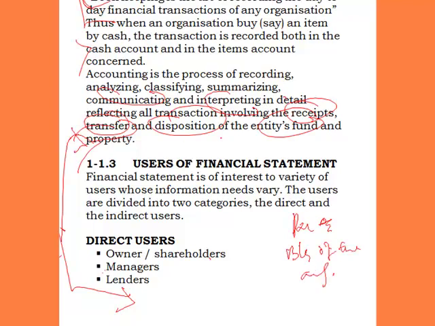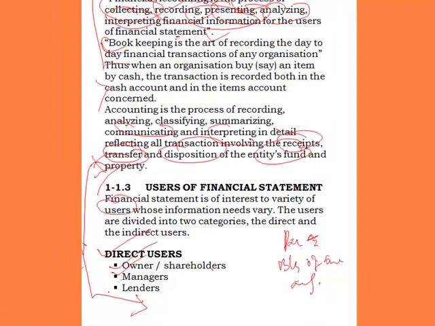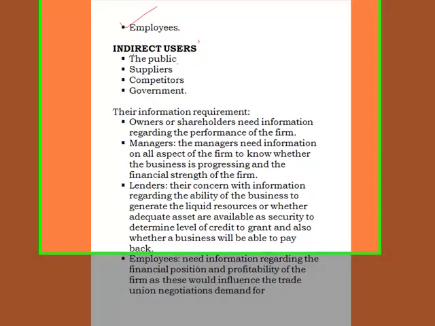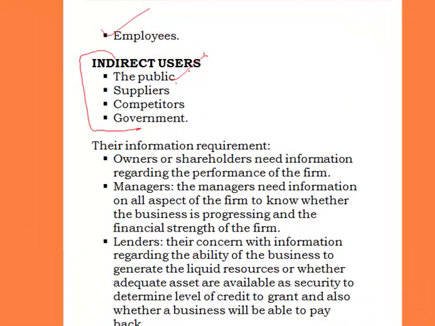So when we say financial statement users, financial statement is of interest to a variety of users whose information needs vary. Now the users are divided into two categories: the direct and indirect users. Now when we say direct users, who are they? They are the owners of the business or the shareholders, the managers, the lenders, and the employees of that organization. These are direct users. But what about indirect users? For indirect users, we have the public, the suppliers, competitors, and the government.